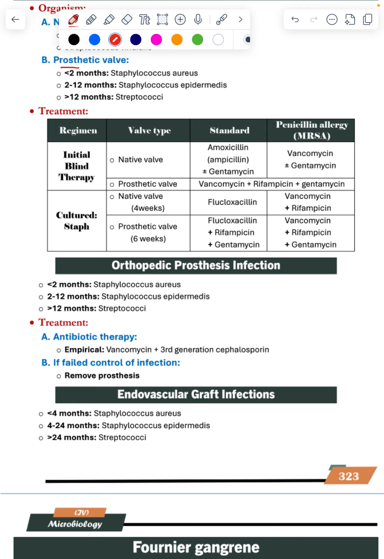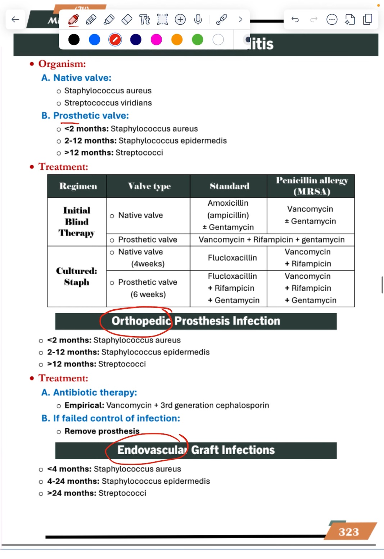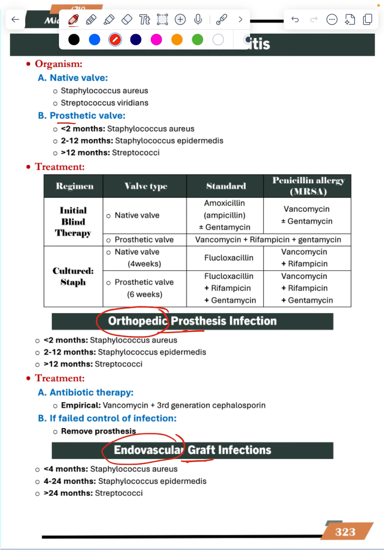This is prosthetic valves. So the very important thing is less than 2 months, 2 to 12 months, more than 12 months. For all the valves, all the prostheses, if it is less than 2 months, Staph aureus. If it is 2 to 12, just change to epidermidis.